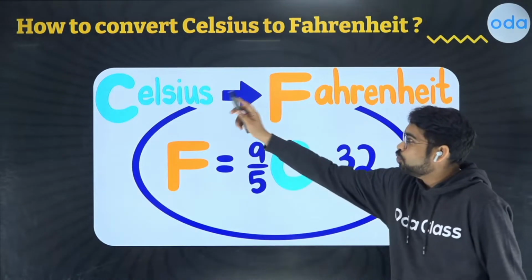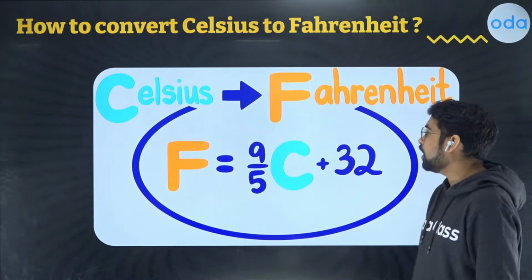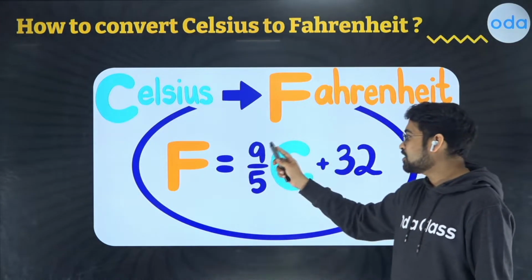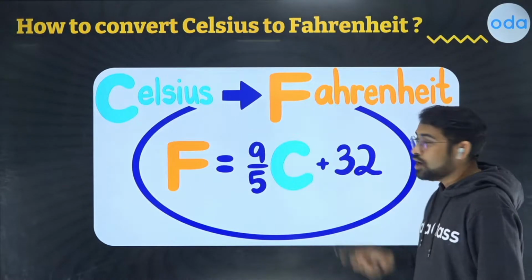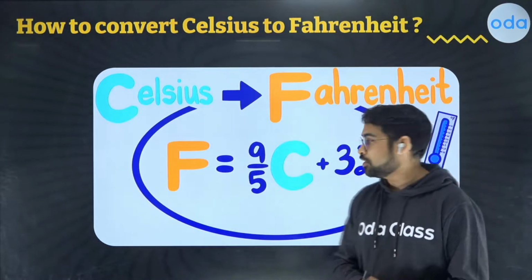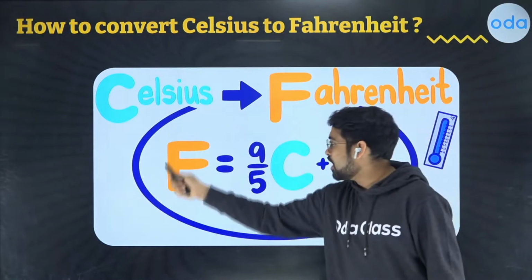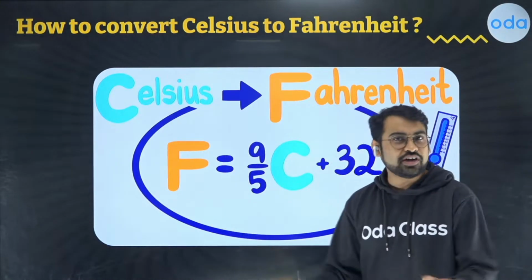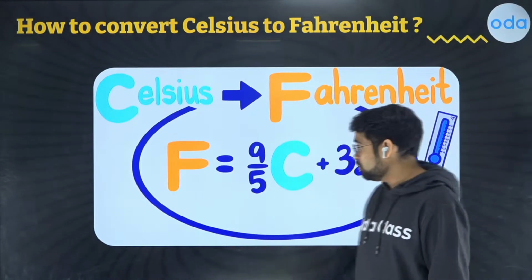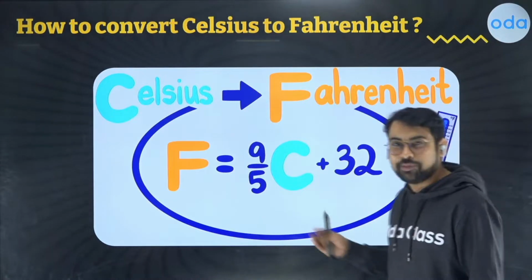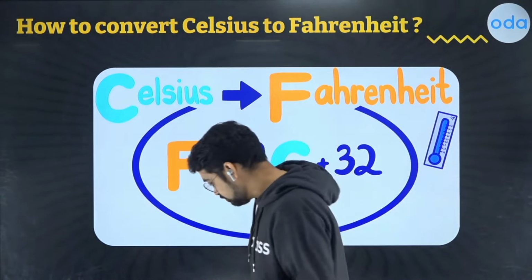If you can see, if you want to convert Celsius to Fahrenheit, all you need to do is you can say F equals 9 by 5C, and we add 32 to it. That means you put the value of Celsius over here and you can get Fahrenheit, whatever temperature it is. Now you say that, sir, this looks very, very difficult. I mean, I'm not getting the feel of it.